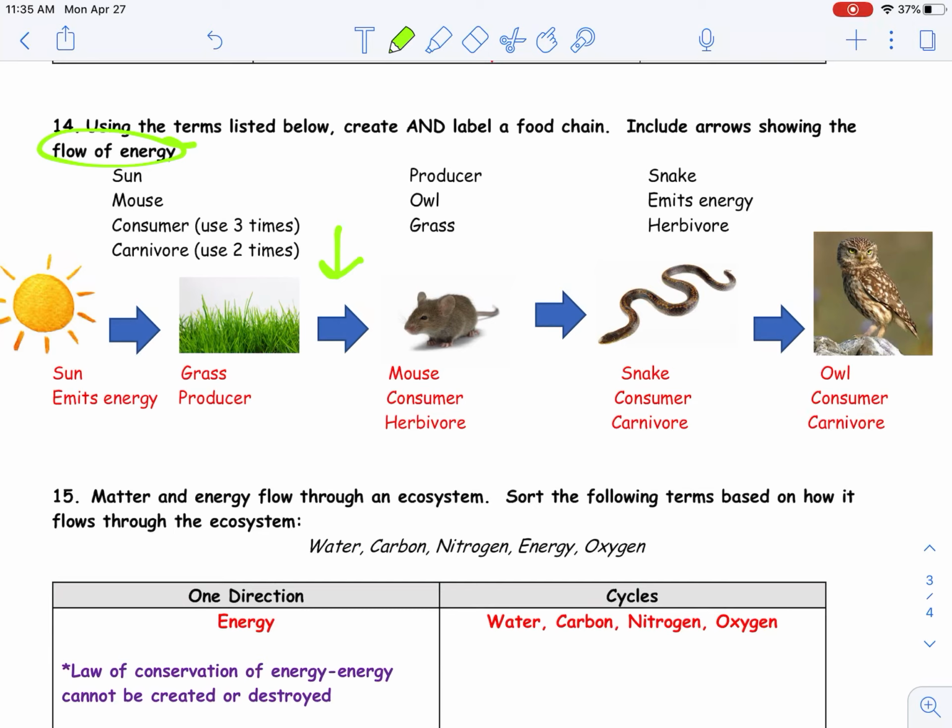So then the snake comes along, and the snake is also a consumer. It's a carnivore, so it eats only meat. So when it eats the mouse, the energy stored in the mouse transfers to the snake. Then the owl is a consumer, also a carnivore, and when it eats the snake, the energy from the snake transfers to the owl. So the arrows in a food chain indicate transfer of energy.